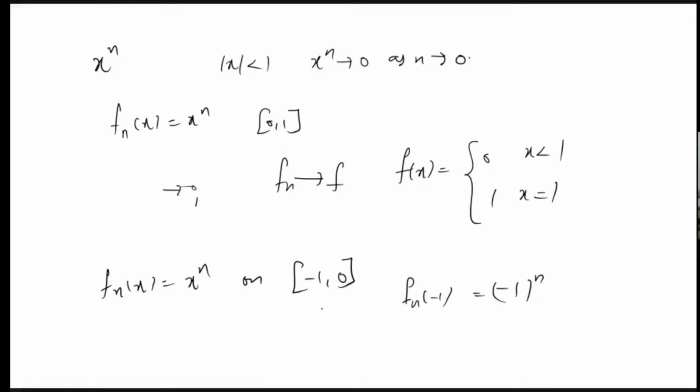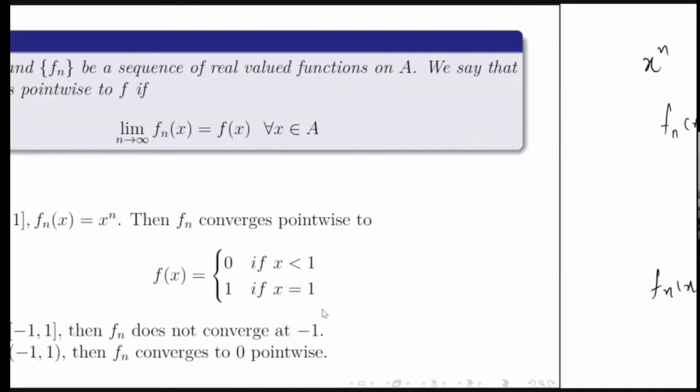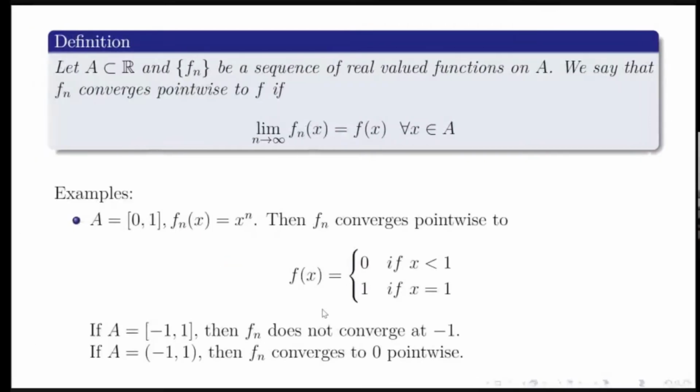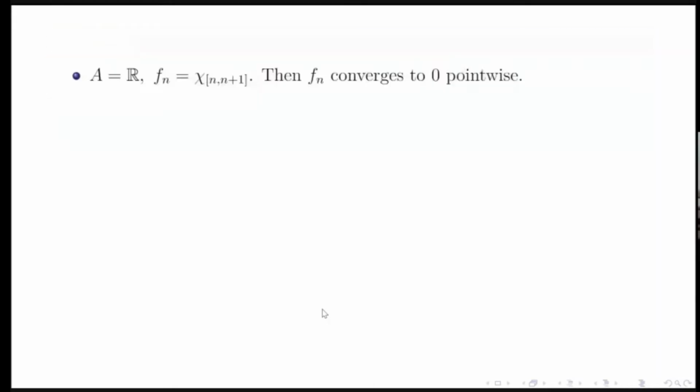So here the sequence of functions Fn won't converge at -1. So we cannot say that Fn is converging to some function. So these are examples for pointwise convergence. Like in the open interval (-1, 1), it is converging at all points.